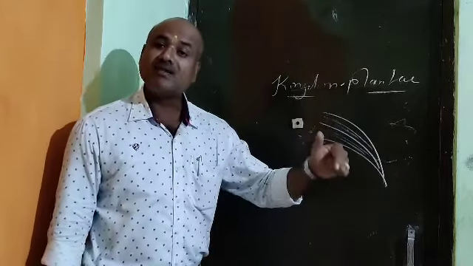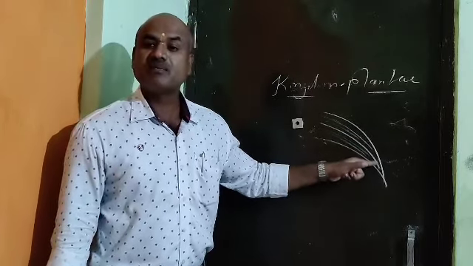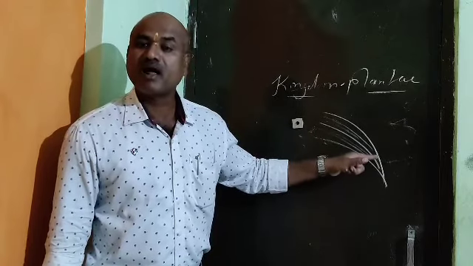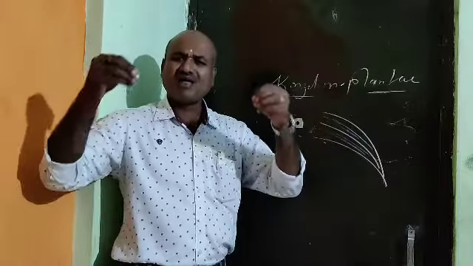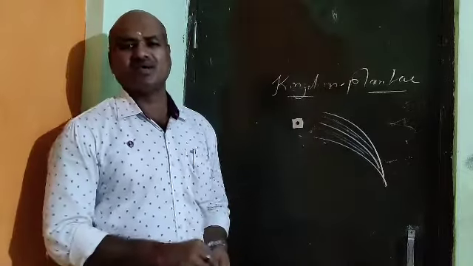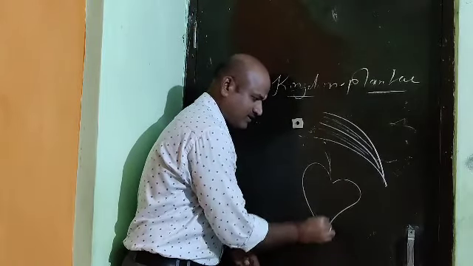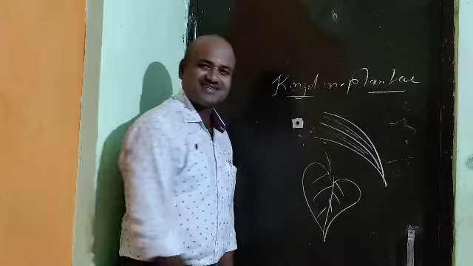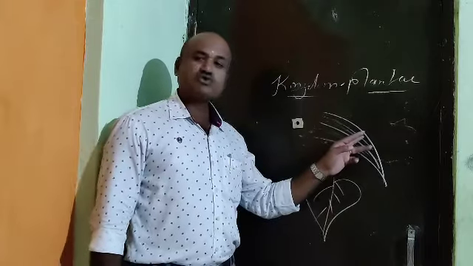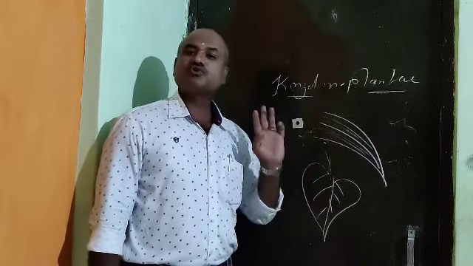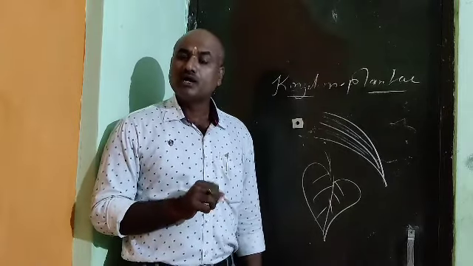When any plant bears such type of parallel venation leaves, such type of plant is monocot. For example, jowar, rice, bajra, wheat, whatever it may be. And if any plant has such type of reticulate venation, this is called parallel venation, this is called reticulate venation. Now, what is the meaning of reticulate venation?